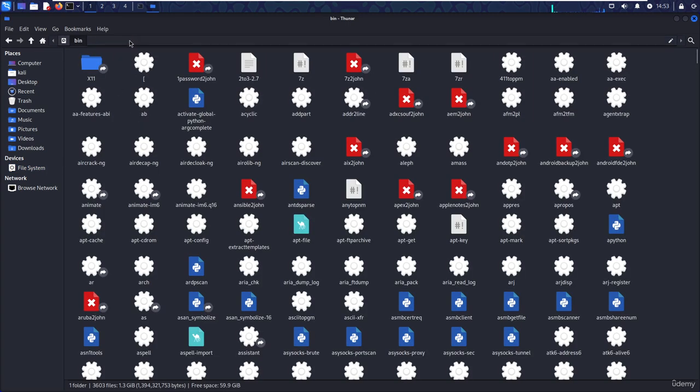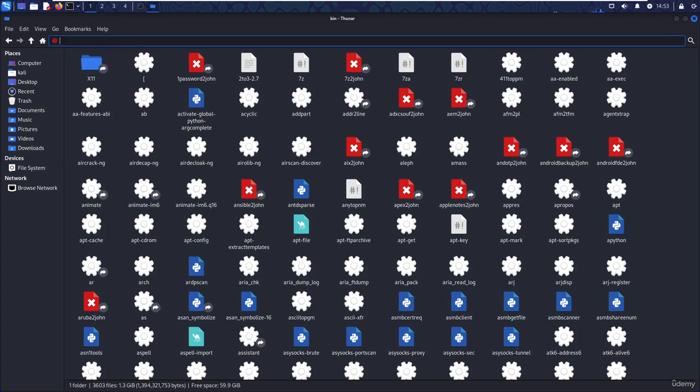In bin you will find cp, and 7-zip is there too, which we saw through CLI as well. So you can check graphically as well, and you can search whatever you want under this directory. You can go back to the other directories and you can search through a graphical user interface as well.